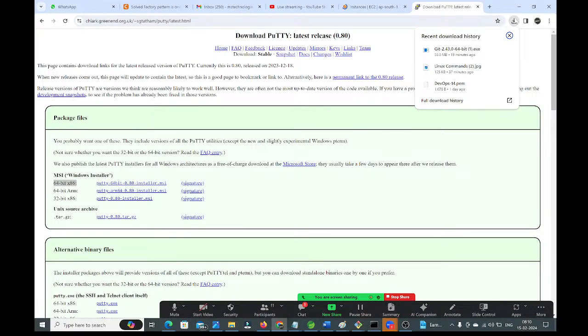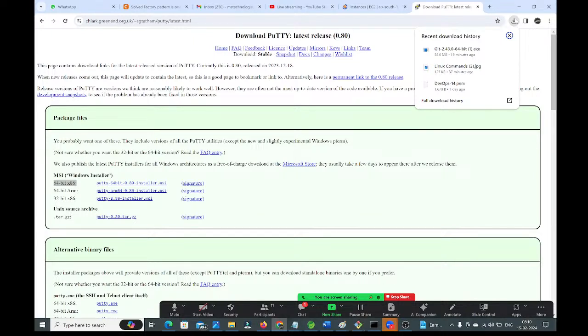Right, here putty is downloaded. Putty is downloading. The MSI file will be downloaded. With an MSI file, nothing special, right? Just double click, next, install, guys. Putty also will be installed in your system. Very simple. Nothing you need to do.